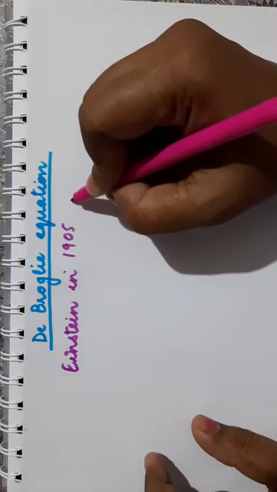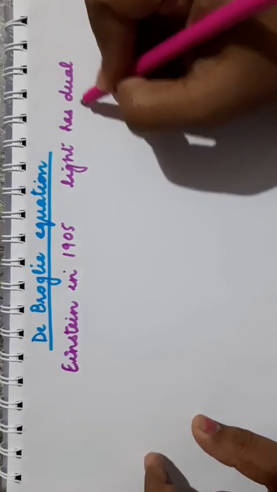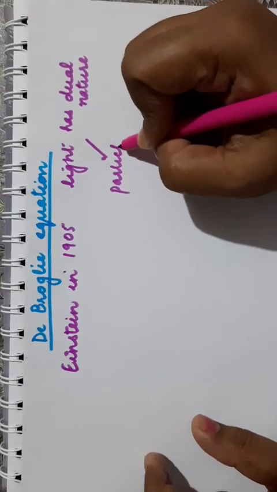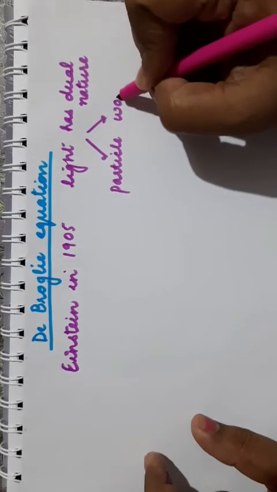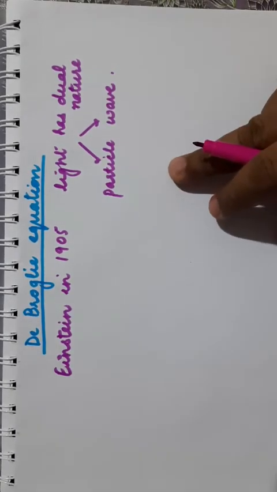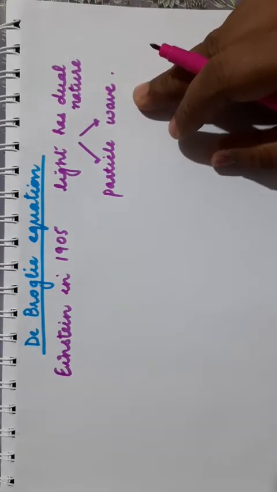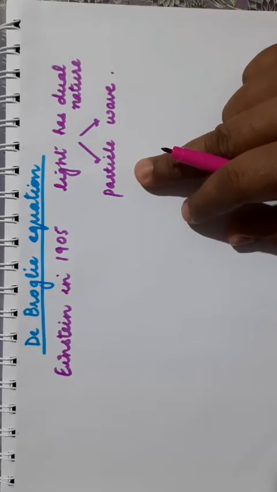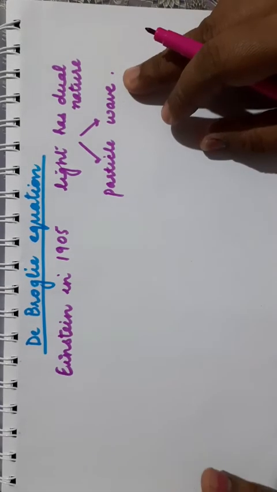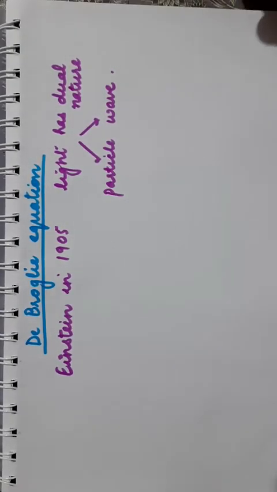That means he said that light has dual nature. Dual nature means it has both particle nature as well as wave nature. So this was given by Einstein, that light radiations or electromagnetic radiations have both particle nature as well as wave nature. Some properties of light are explained on the basis of particle nature, like black body radiation and the photoelectric effect. Some properties are explained on the basis of wave nature, like diffraction and interference.